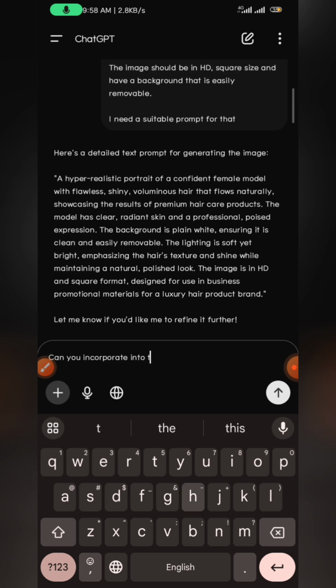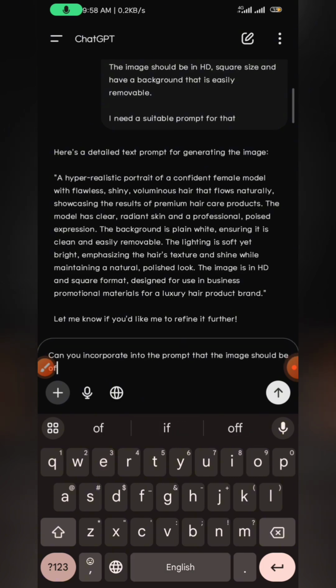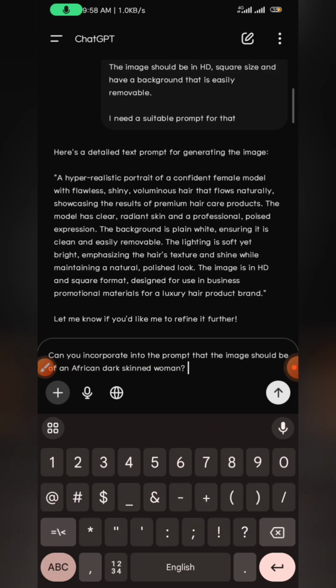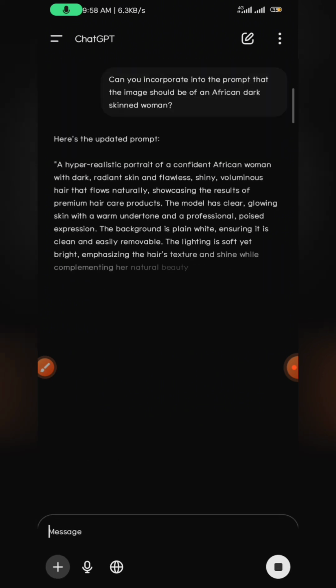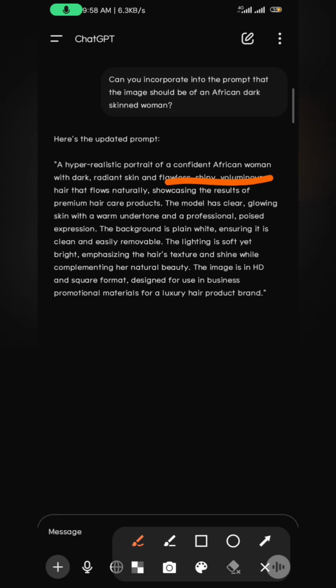into the prompt that the image should be of an African dark-skinned woman, and send. It's going to modify the prompt and make sure it puts a confident African woman. You can see it there.